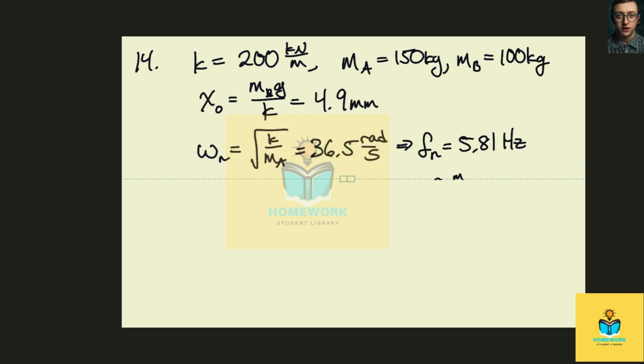Now, once the steel scrap is released, the frequency of the system is the square root of K over the mass of the electromagnet, and that is 36.5 radians per second, or 5.81 hertz.